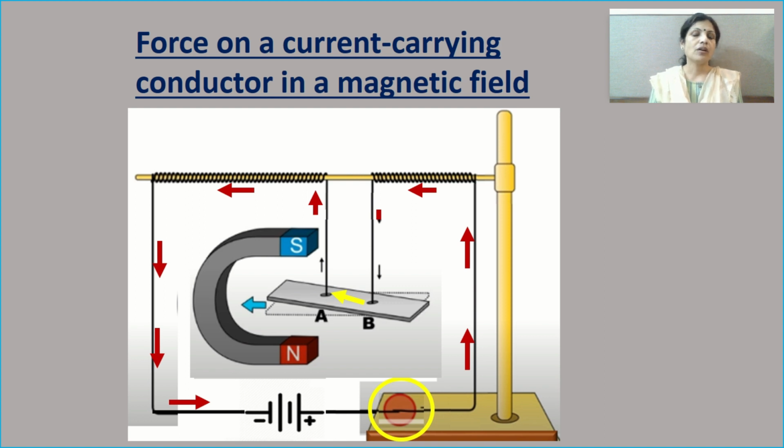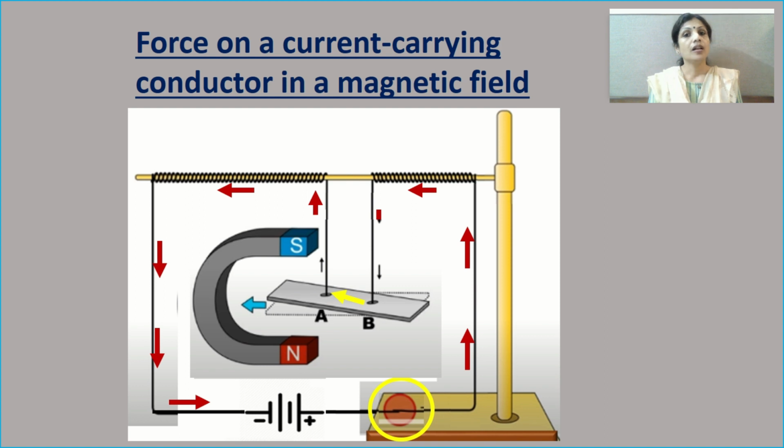If we bring the like poles of magnets towards each other, they repel. And if we bring the opposite poles towards each other, they attract. Now here, since the two magnetic fields act as two magnets, this aluminium rod experiences a force. Either it will move towards the magnetic field or it will move away from the magnetic field, and that's the reason it moves. This is why it experiences a force.